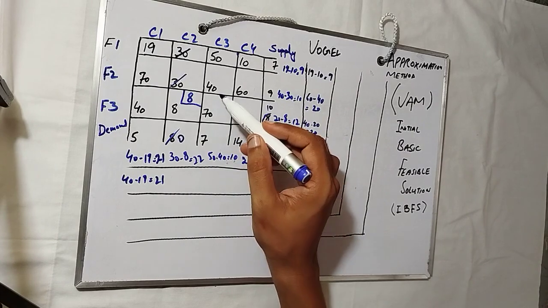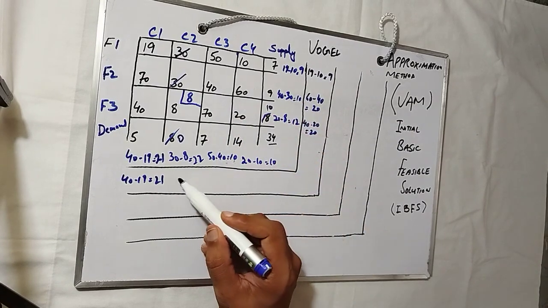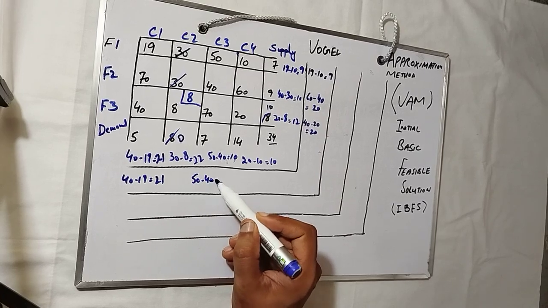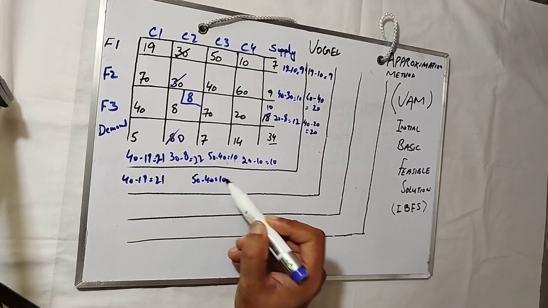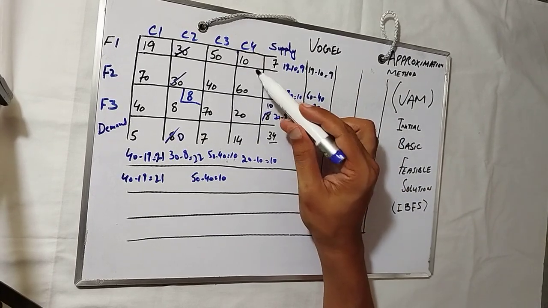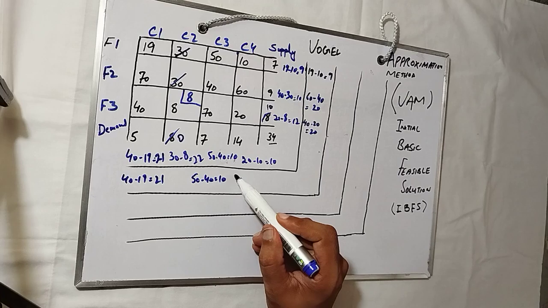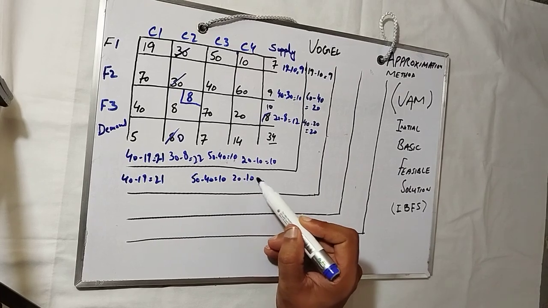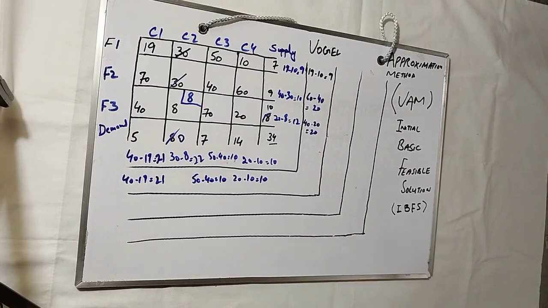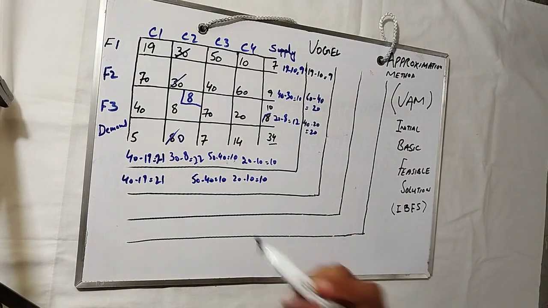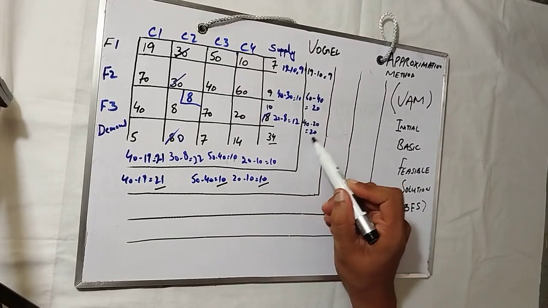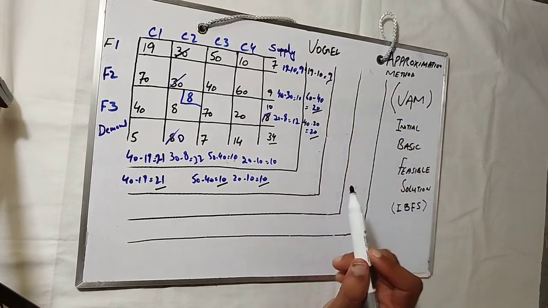The least is 40 and the second is 50. So 50 minus 40 is 10. In this you see the least is the 10, the second is 20. So 20 minus 10 is 10. So now we have found the penalties. You see this penalty, this penalty, this penalty, this and that.